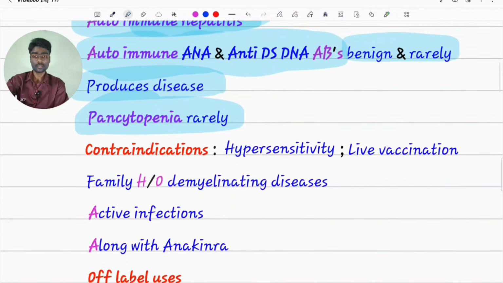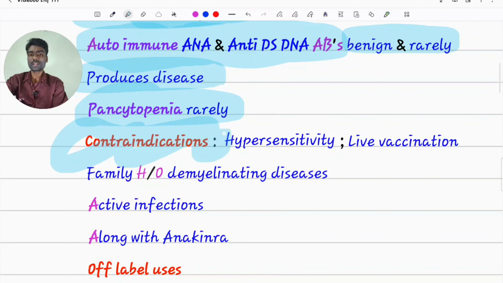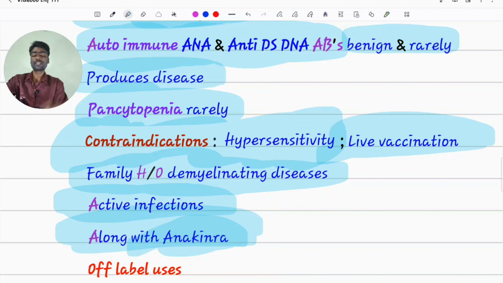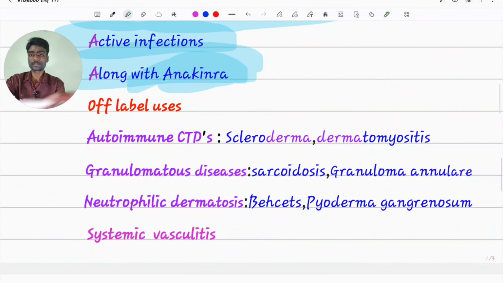Pancytopenia is also very rare. Coming to common contraindications: hypersensitivity, avoid with live vaccination, family history of demyelinating diseases, as it increases risk of demyelinating diseases, active infections, as it increases risk of active infections, along with anakinra. Anakinra is an interleukin-1 receptor antagonist.